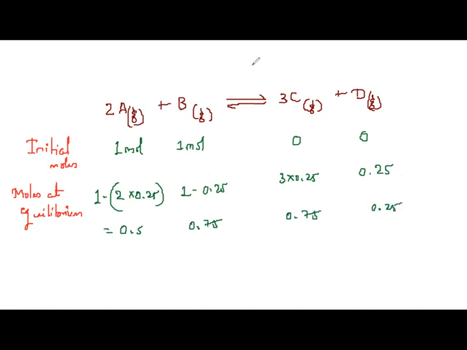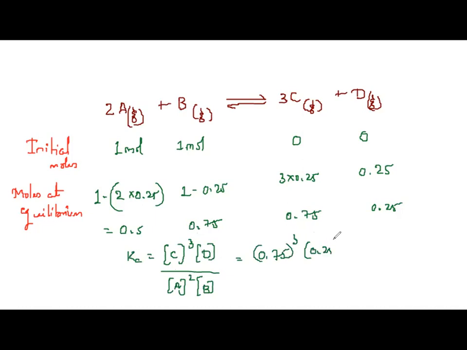Correct? So equilibrium constant Kc, how do you write it? Molar concentration of C raised to 3 into molar concentration of D upon molar concentration of A raised to 2 into molar concentration of B. So molar concentration of C is 0.75 the whole cube into molar concentration of D is 0.25, upon molar concentration of A is 0.5 the whole square into molar concentration of B is 0.75.